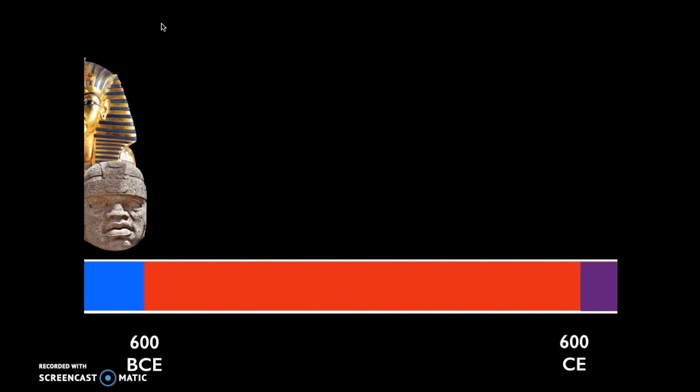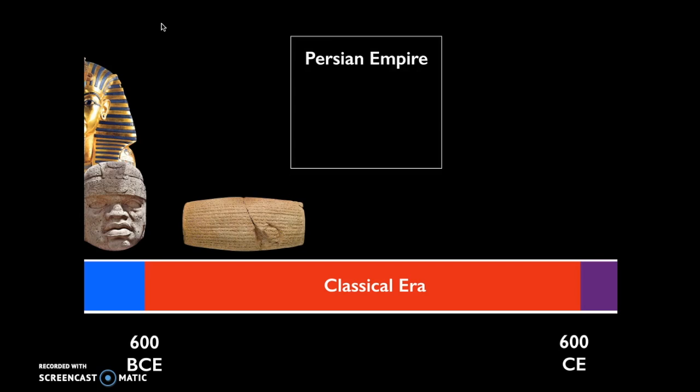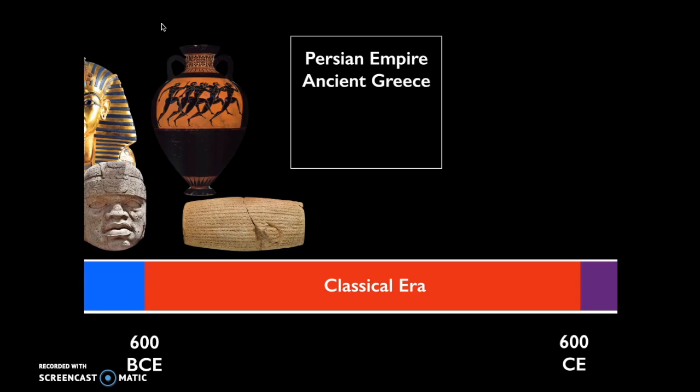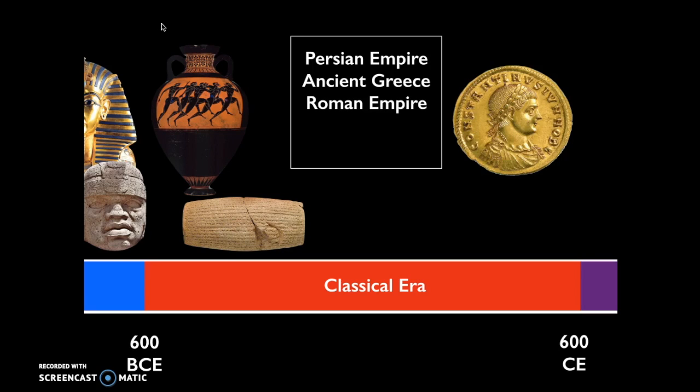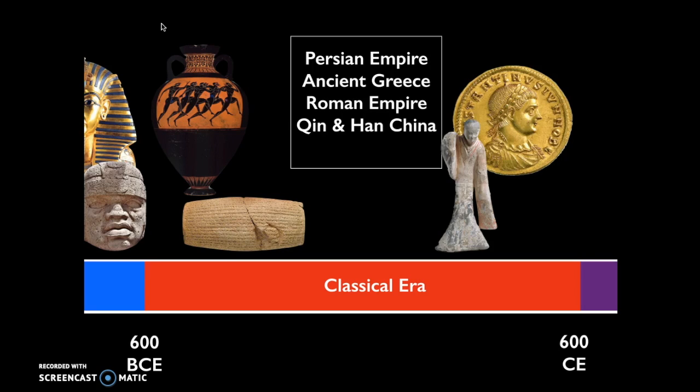So moving forward, the era that we're now entering is known as the classical era. And that word classical suggests that this is an era that people in various regions around the world look back fondly upon because we see the formation of some major empires like the Persian Achaemenid Empire, the ancient Greek city-states like Sparta and Athens, the Roman Empire, the Qin and Han dynasties in China.